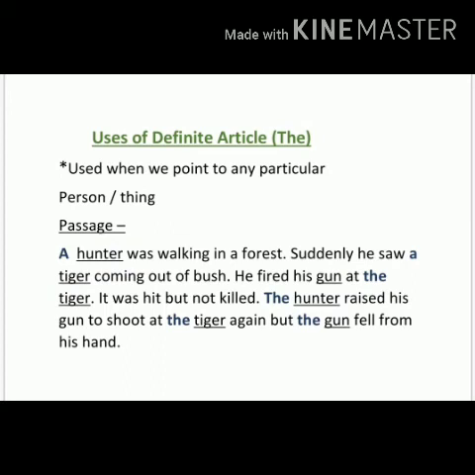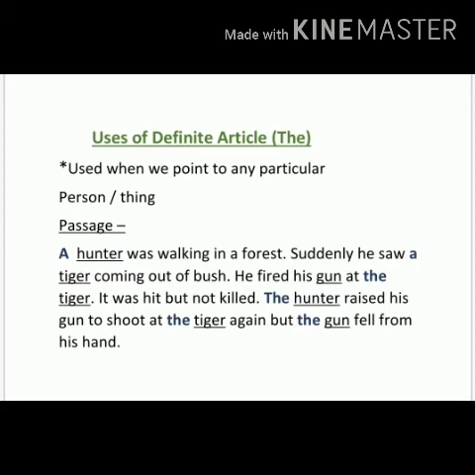It was hit but not killed. The hunter. Again second time we are using. We are not using hunter the first time. That's why we can write here the. The hunter raised his gun to shoot at the tiger. Again, the gun. Gun is also already used earlier. That's why the gun fell from his hand.